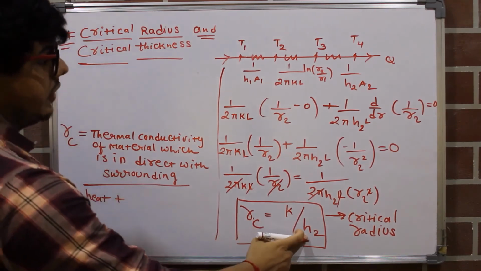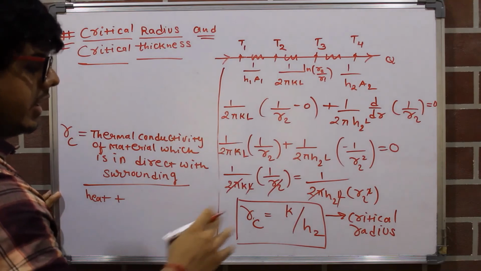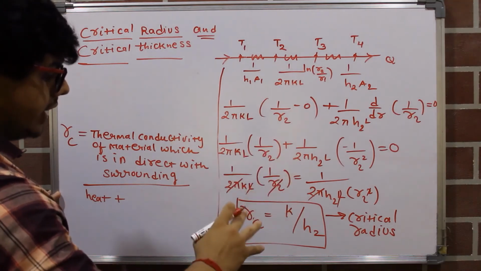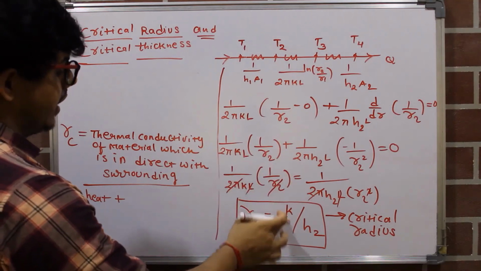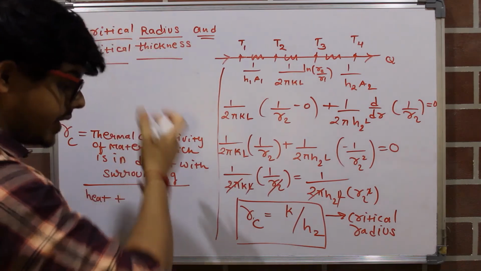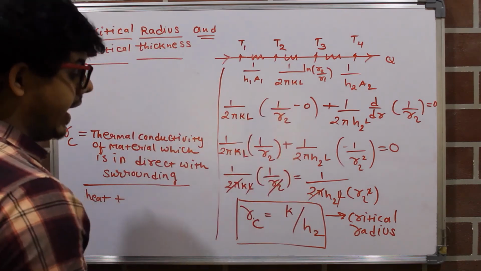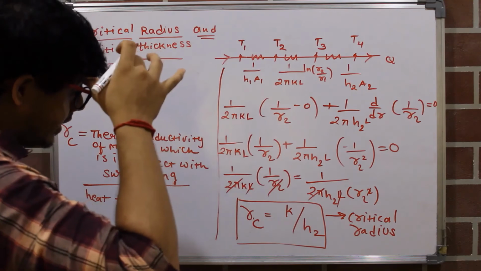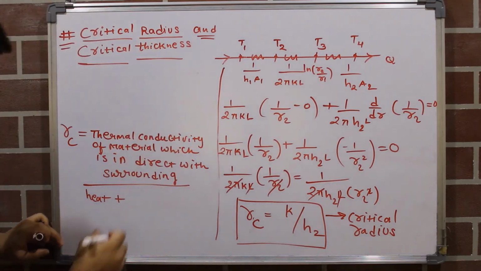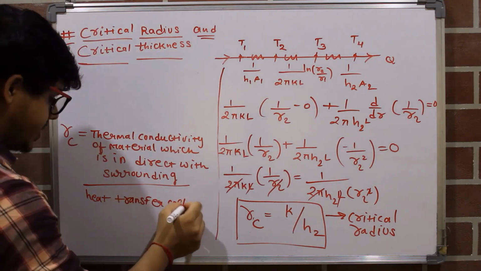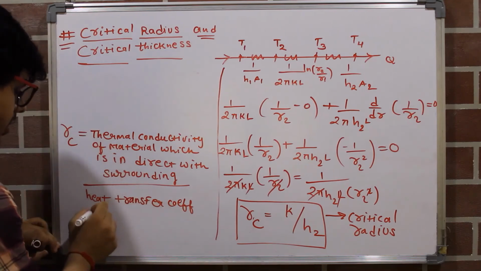H2 is the heat transfer coefficient of surrounding air. Please refer this figure, then you will find that K is the thermal conductivity of the material or the layer which is in direct contact with the surrounding air, and H2 is the heat transfer coefficient of the surrounding air.